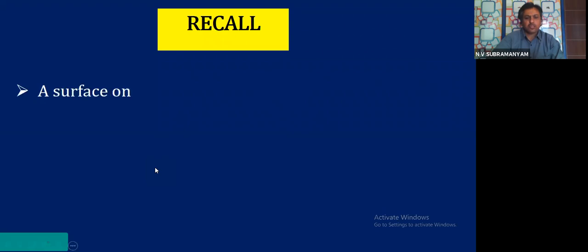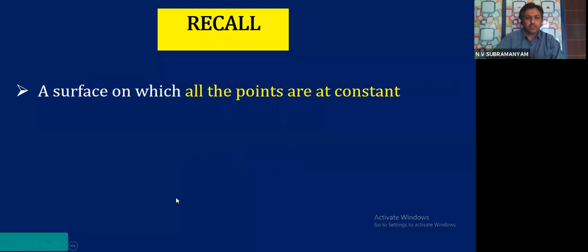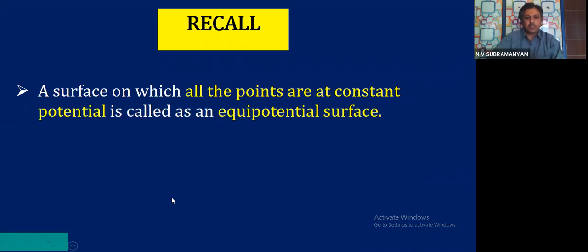The next point which I want all of you to recall, this is important, we will be using again in this unit: a surface on which all the points are at equal potential, that is constant potential, is called an equipotential surface.